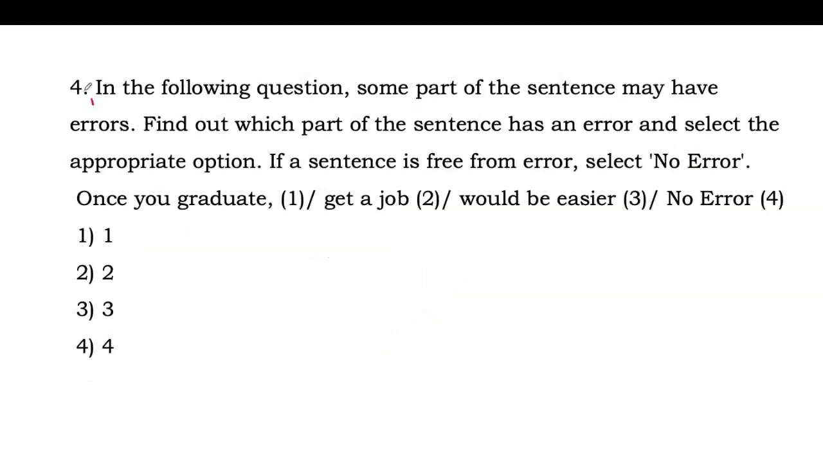Next question is question number fourth. In the following question, some part of the sentence may have errors. Find out which part of the sentence has an error and select the appropriate option. If a sentence is free from error, select no error. Once you graduated, get a job would be easier. So comment your answers for question number 4. What should be the correction?